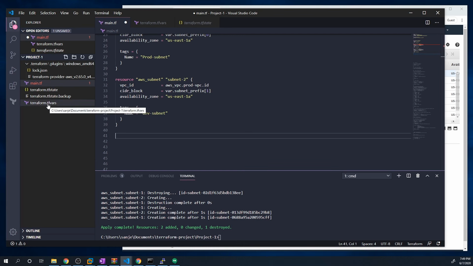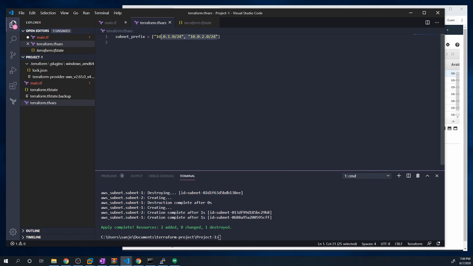We'll go back to our Terraform tfvars file and let's see how we can actually do that. So here we'll create an object and we'll assign it a cidr_block that should equal 10.0.1.0/24. And then we have to specify a name.